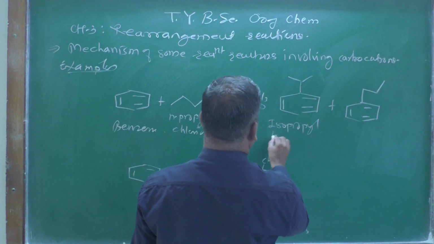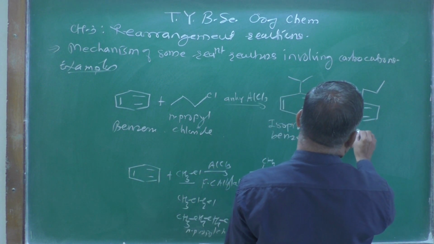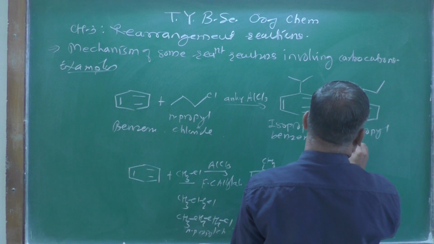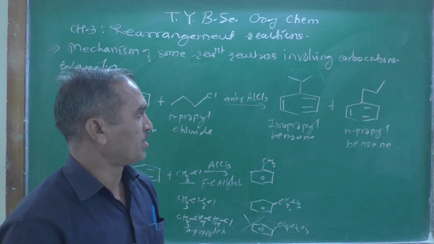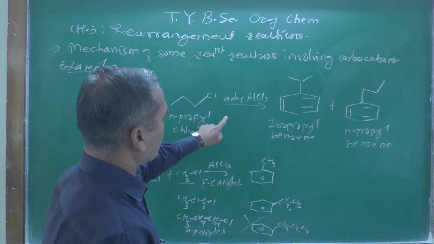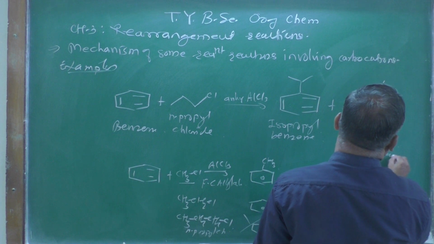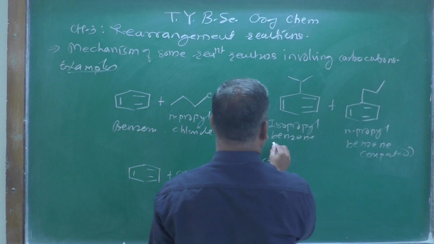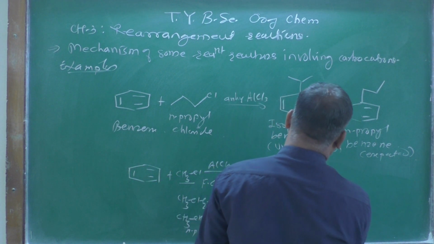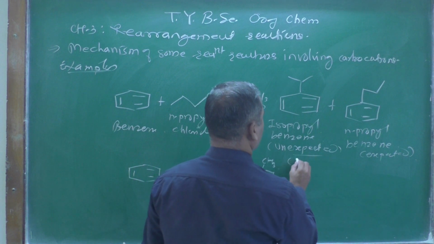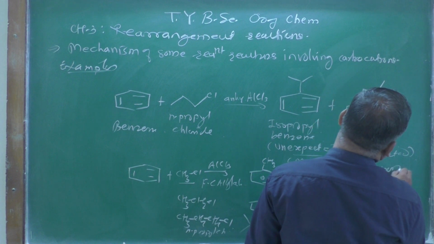This is isopropyl benzene and this will be N-propyl benzene. What do you think? Which one is the major and which one is the minor one? Look at this one. This is the expected product, as we know, and this one is the unexpected product. We are getting it in the major form. This is the major and this will be the minor one. Why is this so?